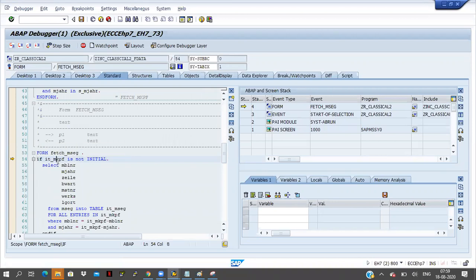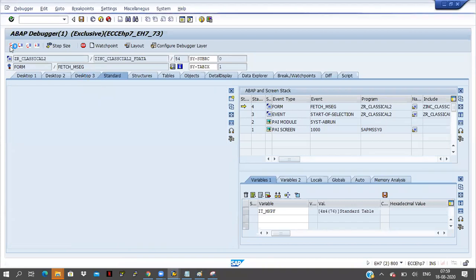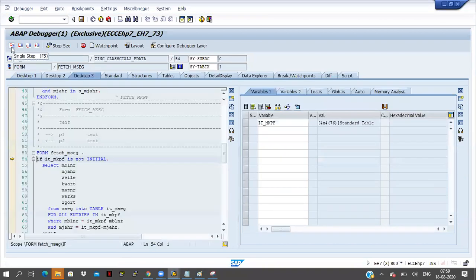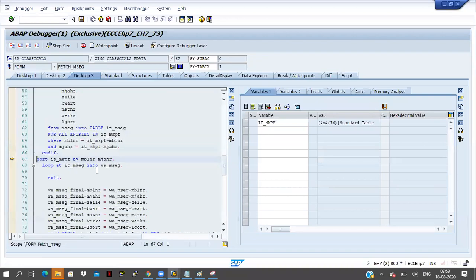MKPF is containing some data, so 4 records are coming, fine, no problem. Now click on F5 button. I'm fetching some data to IT AMSEC, right? 9 records are coming. Now I'm sorting the data of IT MKPF, and now I am looping the item data. So in the loop I have written exit here.